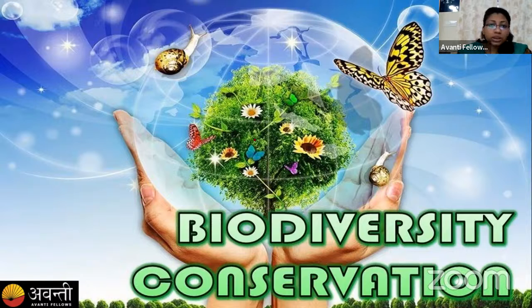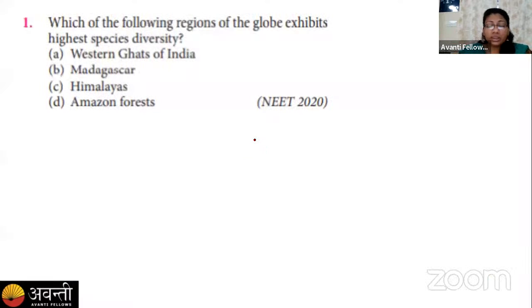In today's session, we are starting our previous year questions with this question. The question is saying, which of the following regions of the globe exhibits the highest species diversity? Four options are given here, out of which you have to select the one where we can find the highest species diversity. Now we are talking about species diversity, that means the different number of species found in that particular region.